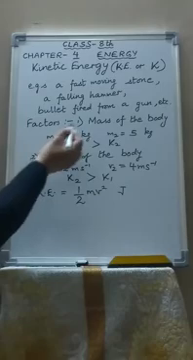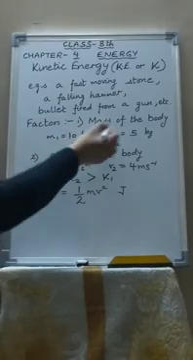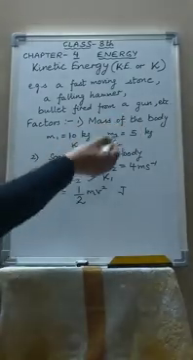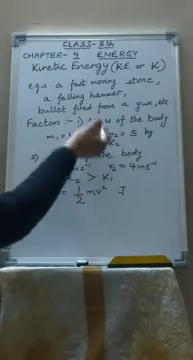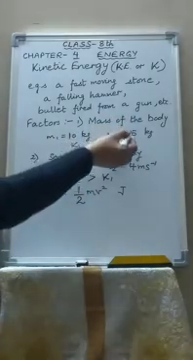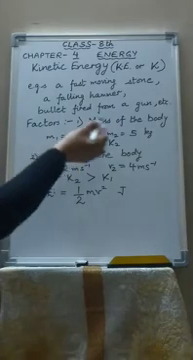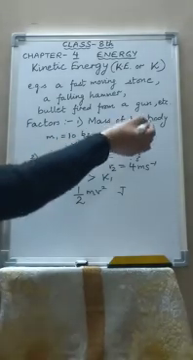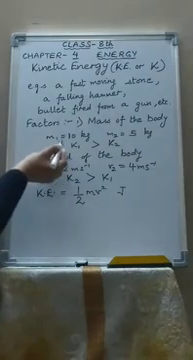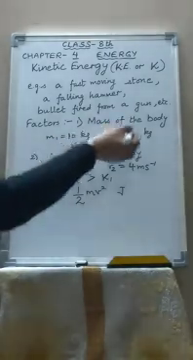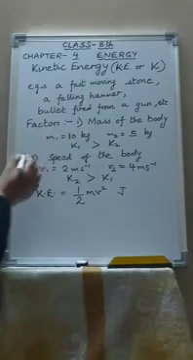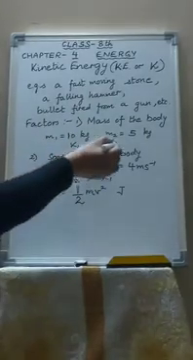Now the factors affecting the kinetic energy are the mass of the body and the speed of the body. More the mass, more will be the kinetic energy. For example, there is a body with mass 10 kilogram and another body with mass 5 kilogram. So the kinetic energy of the body of 10 kilogram will be double that of 5 kilogram. And the second factor is the speed of the body.